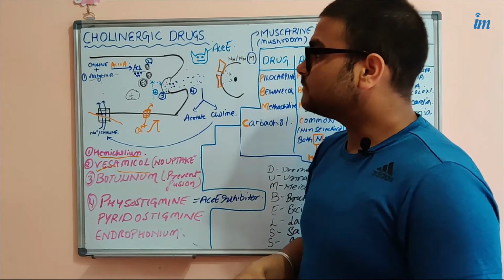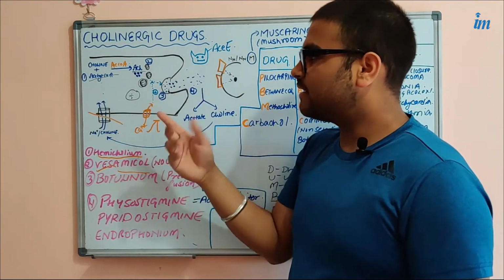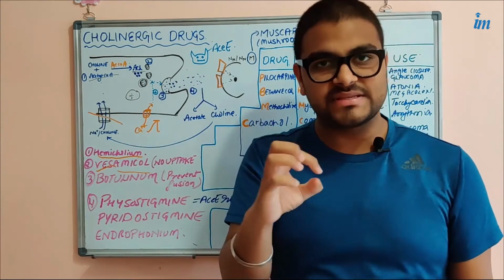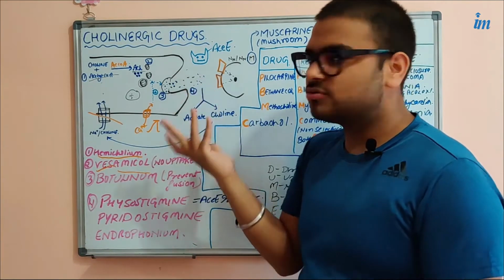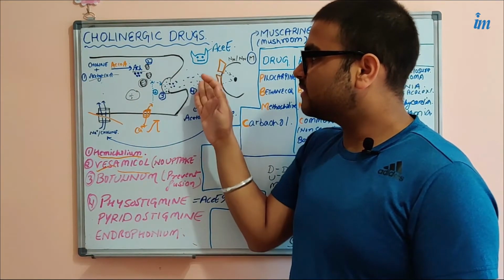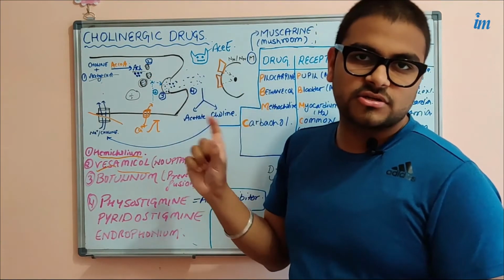Okay, we have completed the second step, and what should happen now? The acetylcholine that is there in the vesicles should get released into what? It should get released into the synaptic cleft. The vesicle should not get released. Only the acetylcholine should be released into the synaptic cleft.